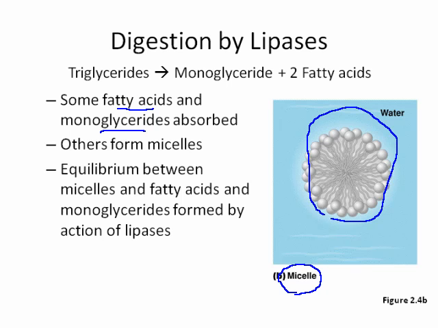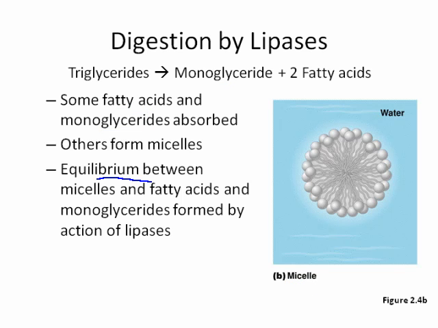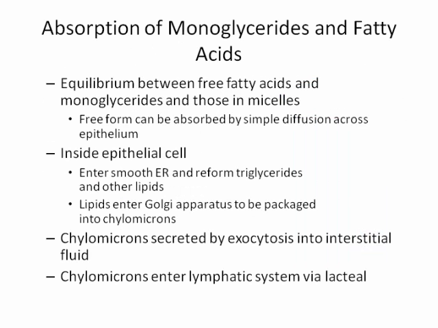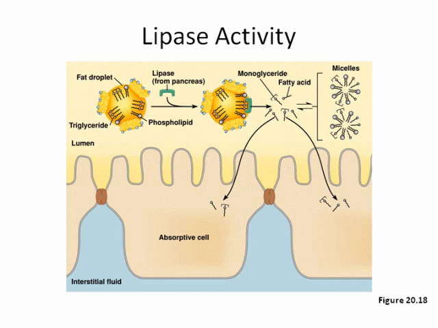So the micelle is going to be a short-term storage form of lipids, whereas the monoglycerides and fatty acids themselves are getting absorbed. These are other lipids that are being held in storage, very much like the idea of glycogen for storage of carbohydrates. And there is an equilibrium between the micelles and the fatty acids and monoglycerides. We show that in this next diagram. Actually, sorry, a couple more diagrams.